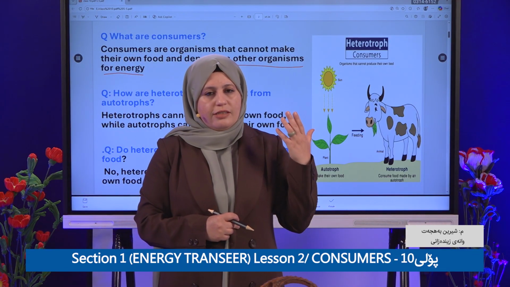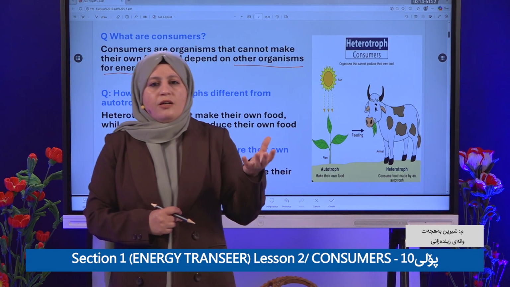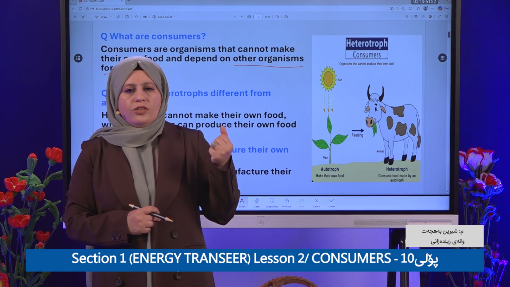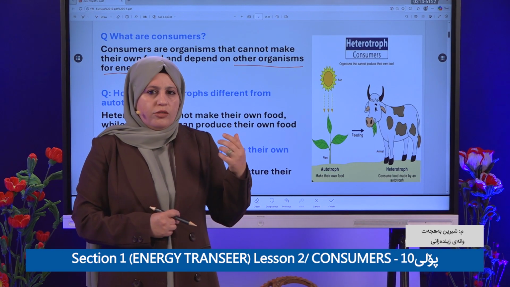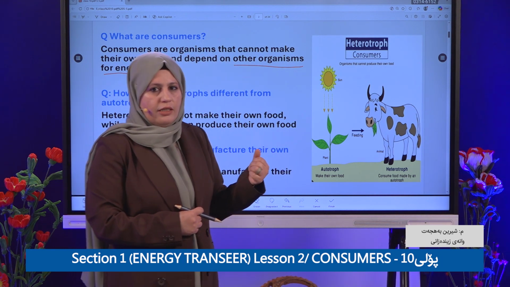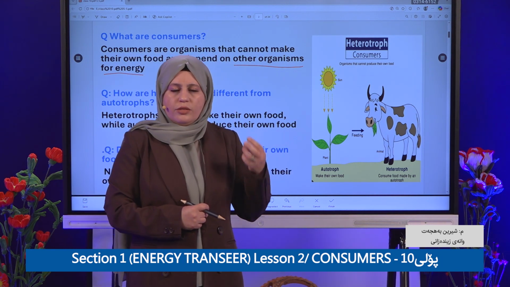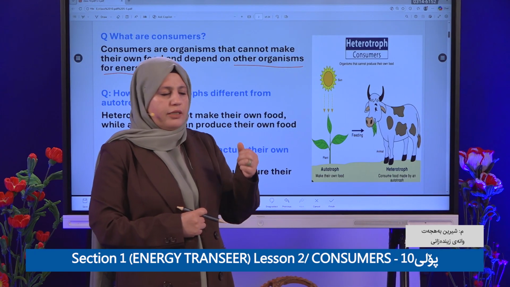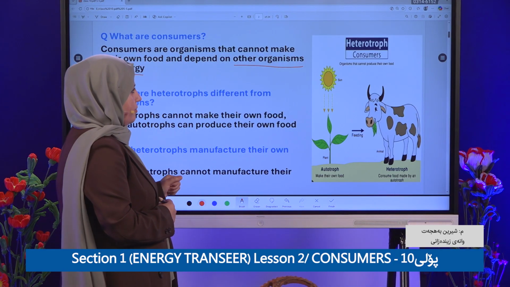In the last lesson we talked about biomass in biology and ecosystems, which means organic material such as carbon, sugar, and protein.